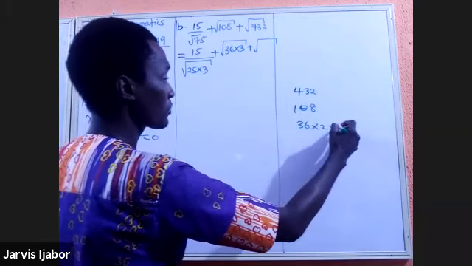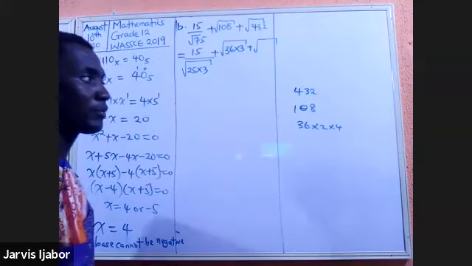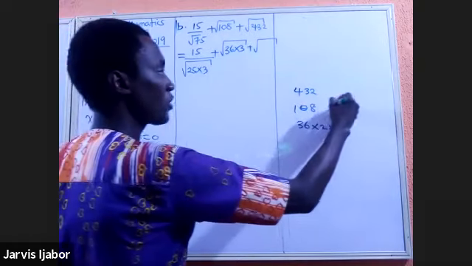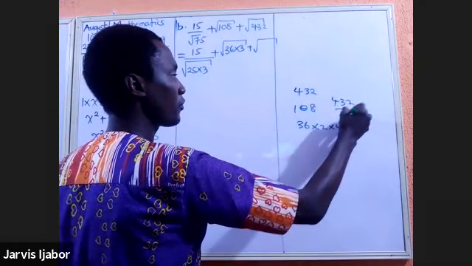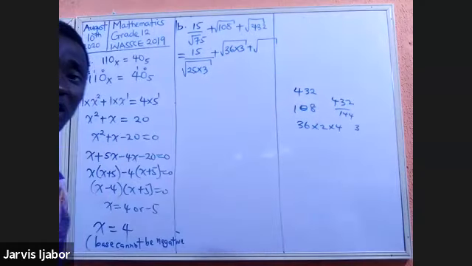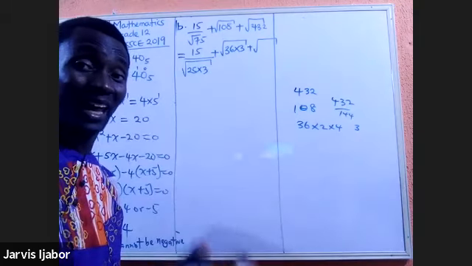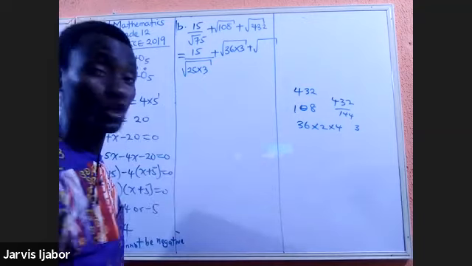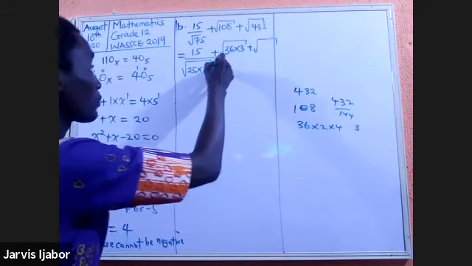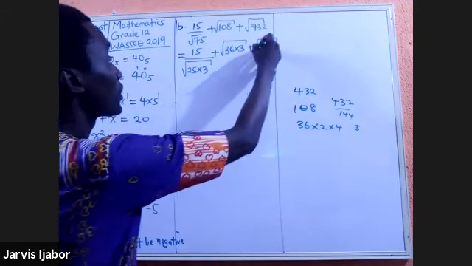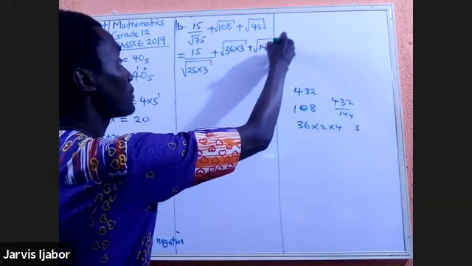Remember 4 times 4, so I should have 144. So 432 divided by 144 should give me 3. You see what I'm doing. These are things that are happening at a mental level. So your calculator, for those of us that are very calculator driven, you should be doing that in your head. So this will be plus 144 times 3. All right.